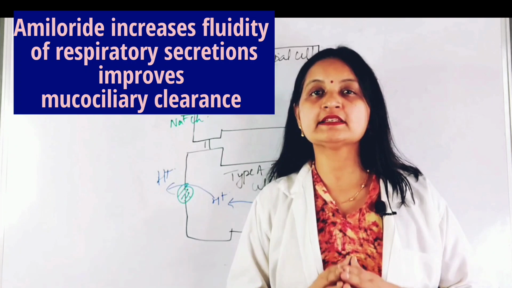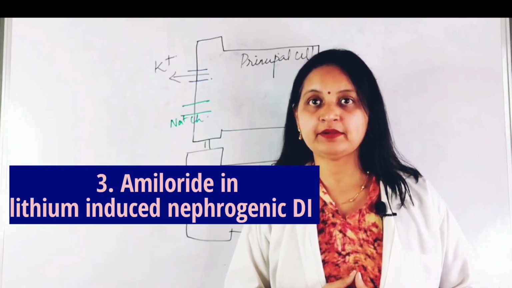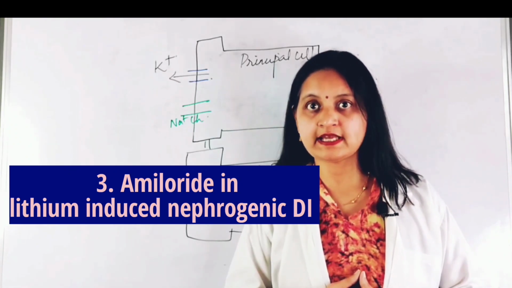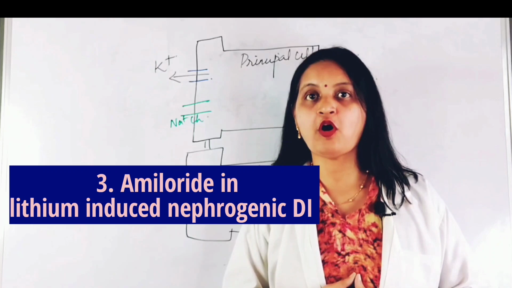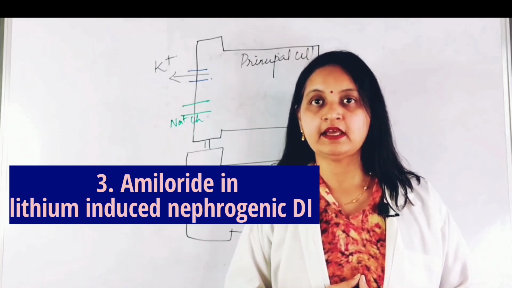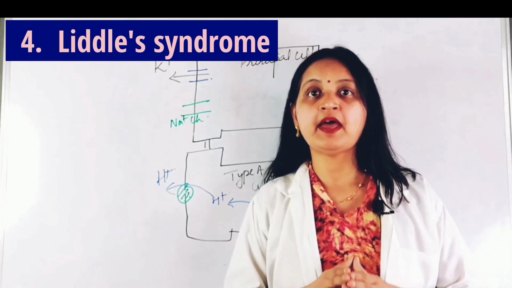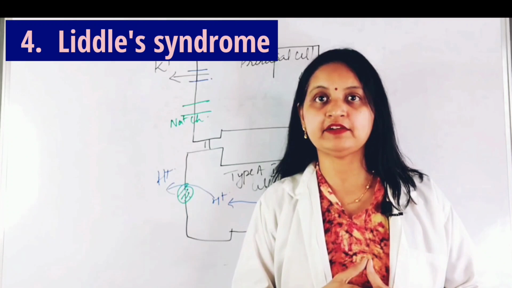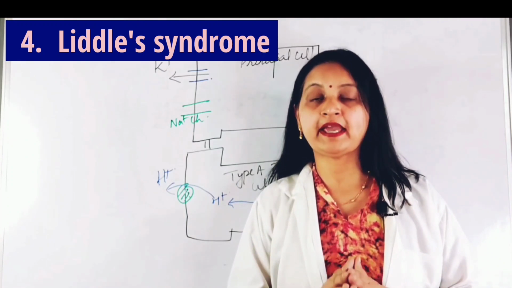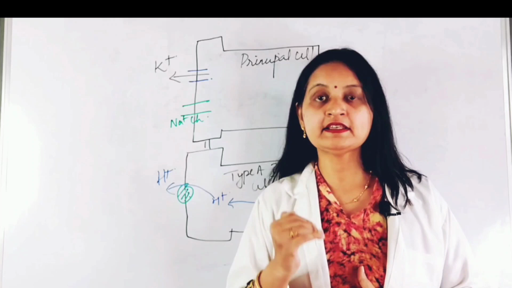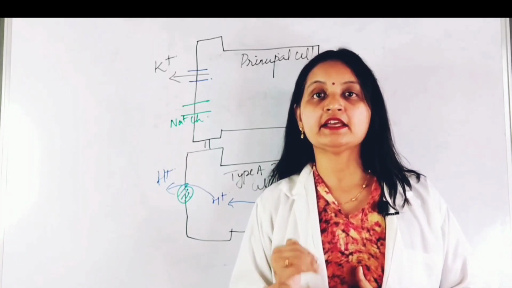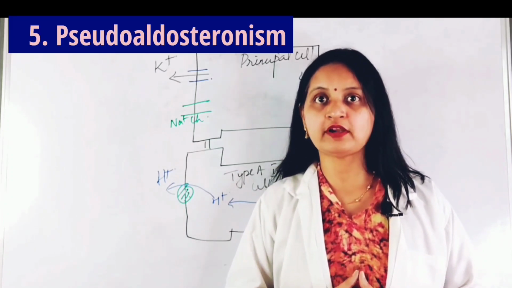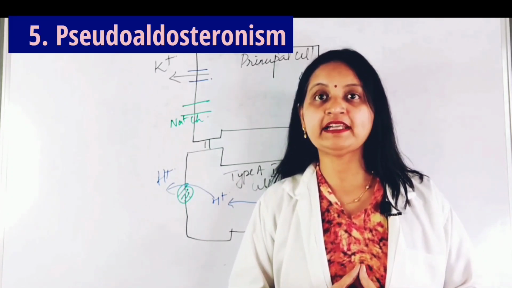The third use is lithium-induced nephrogenic diabetes insipidus. Amiloride inhibits lithium transport in the collecting tubule cells, and this helps in the treatment of nephrogenic diabetes insipidus. The next use is Liddle's syndrome, and this disease is characterized by increased basal epithelial sodium channel activity. Both amiloride and triamterene, by inhibiting the sodium channels, decrease the sodium channel activity and are useful in the treatment of Liddle's syndrome.